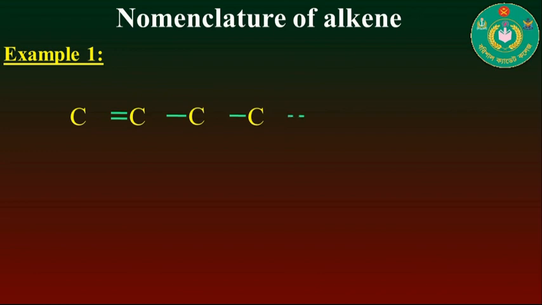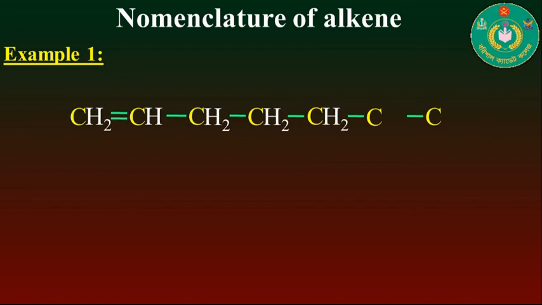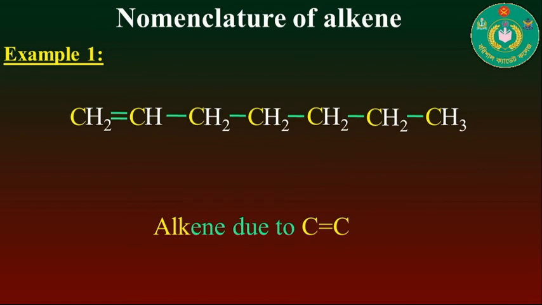Here you see that a double bond is present, and the bonding site of each carbon atom is filled by a hydrogen atom. This compound contains a carbon-carbon double bond, and the total number of carbons in this compound is 7.